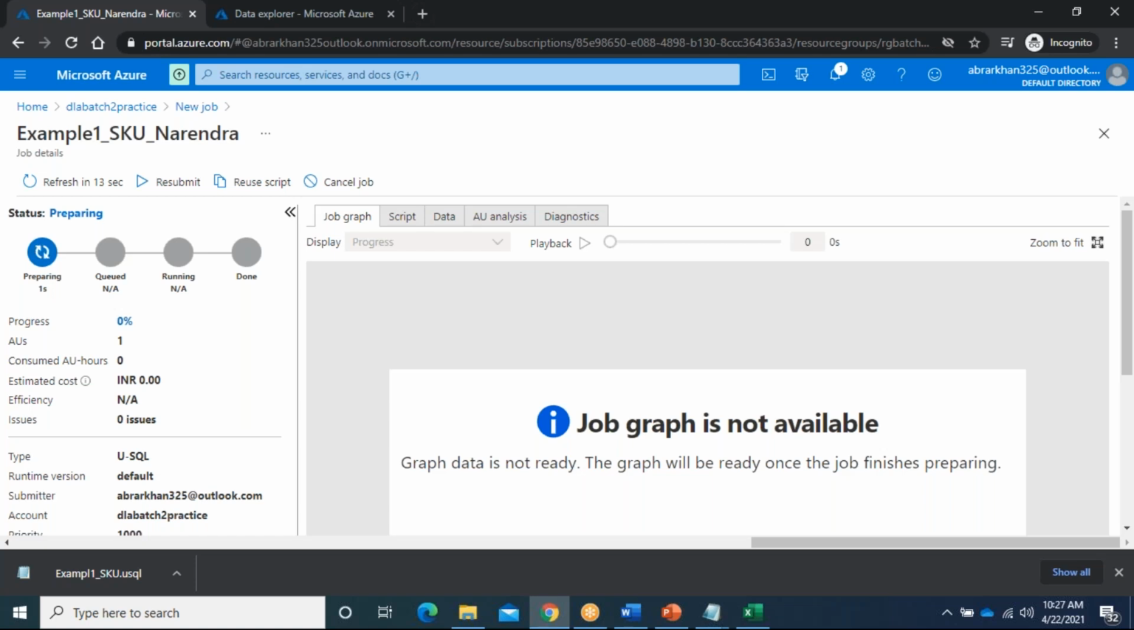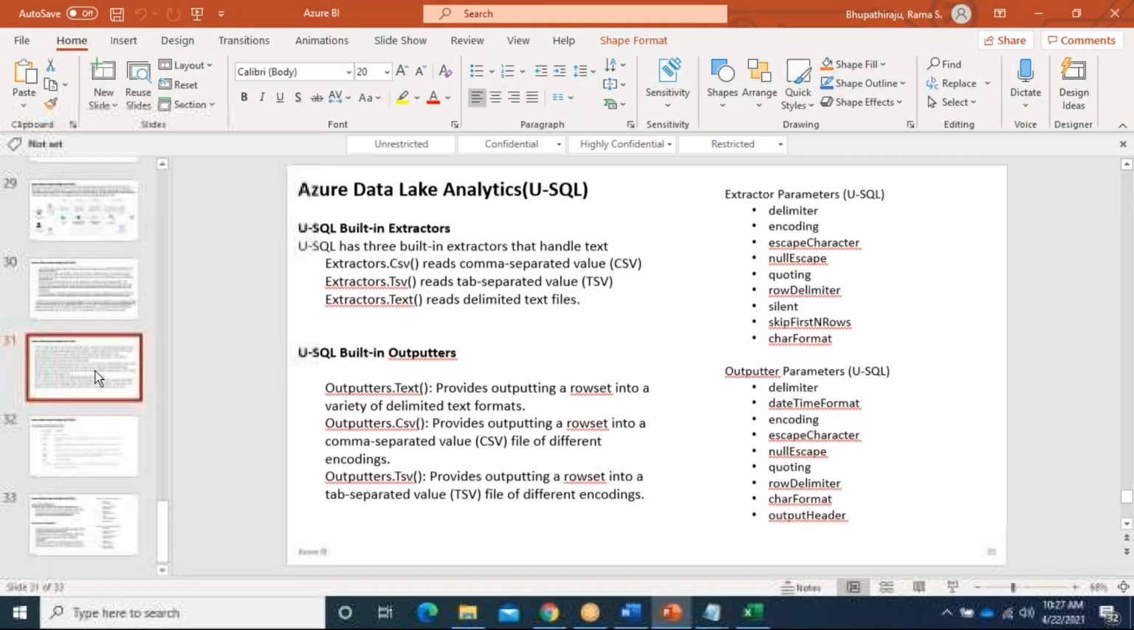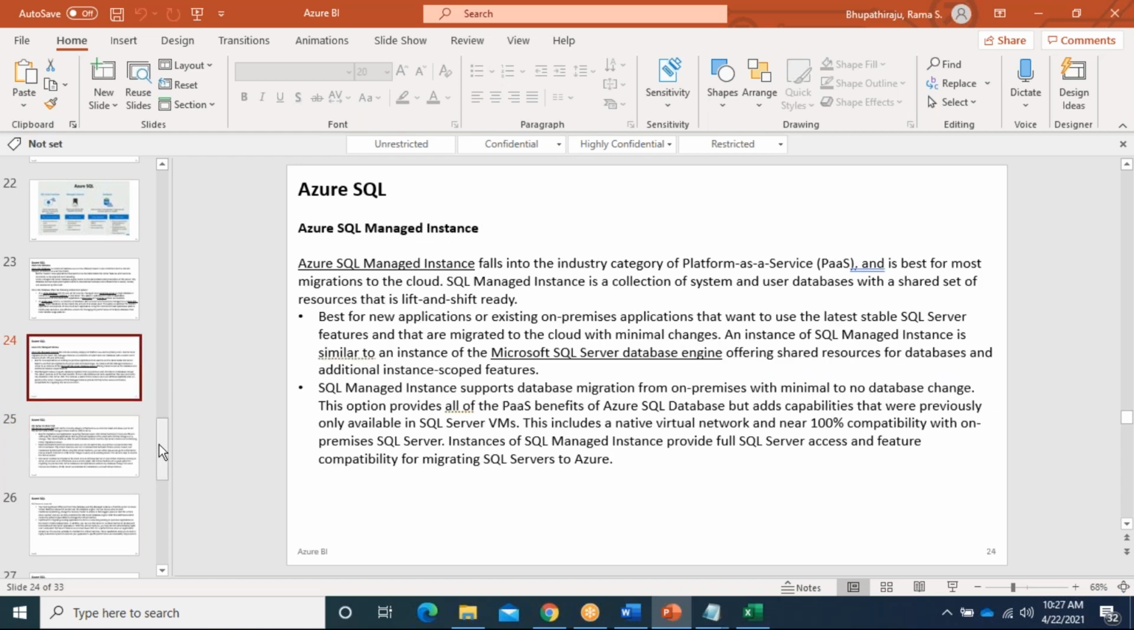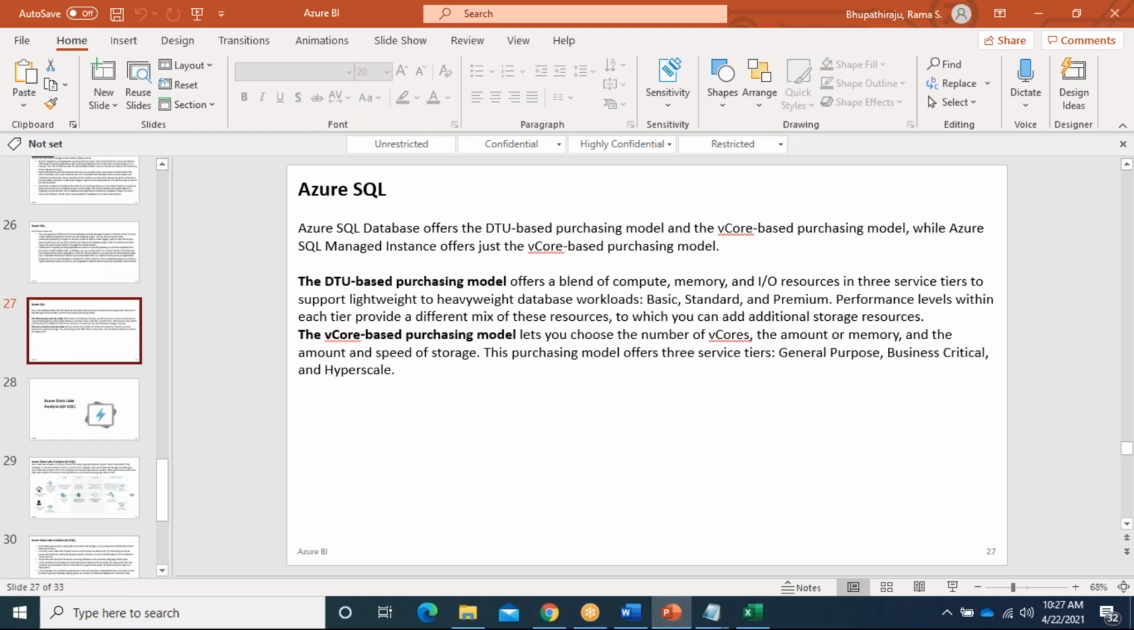Not only U-SQL, not only Azure Data Lake, if you have anything on the storage or on Azure SQL, please read my PPT for the interview questions. Mostly whatever questions they will ask, I try to write here, not in question format. It will be subject oriented. You can cross-question yourself. For example, here DTU: in DTU, how many options are there? Standard, basic, premium, like that.